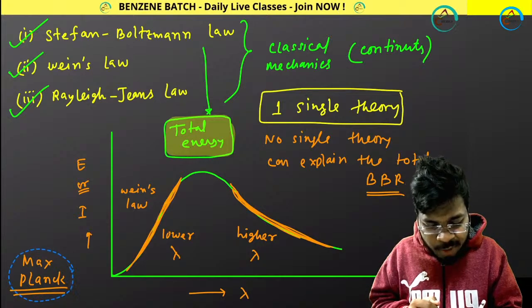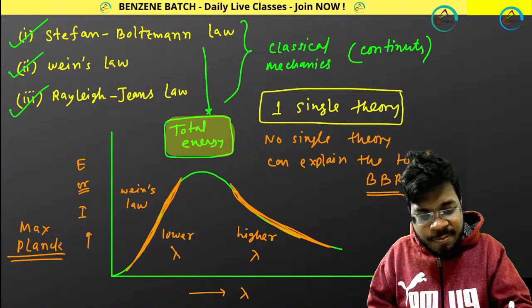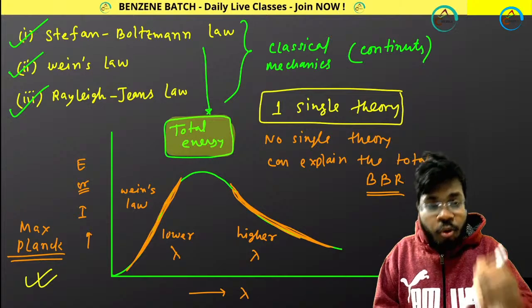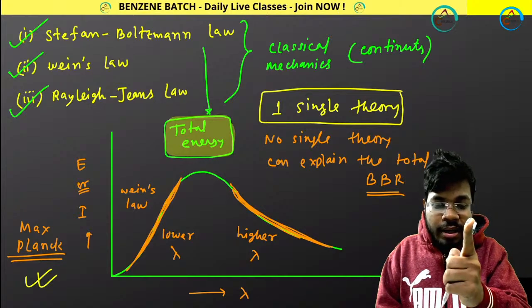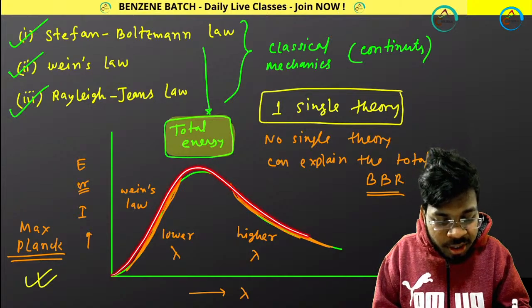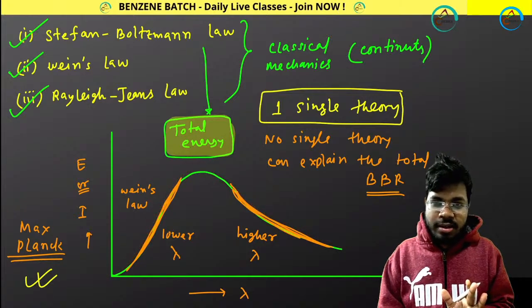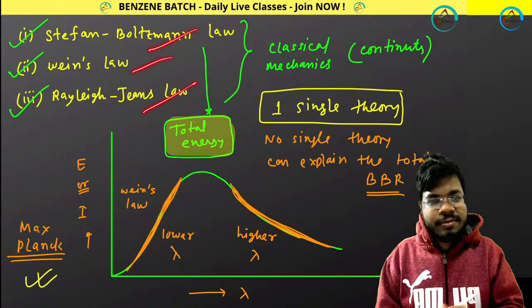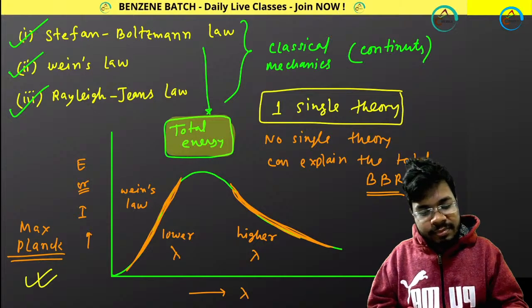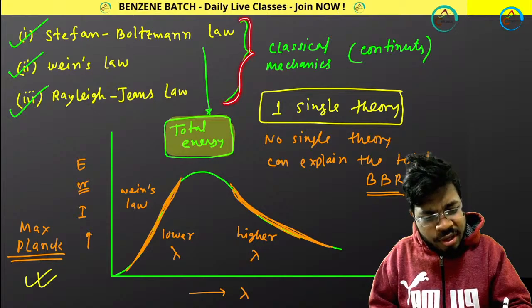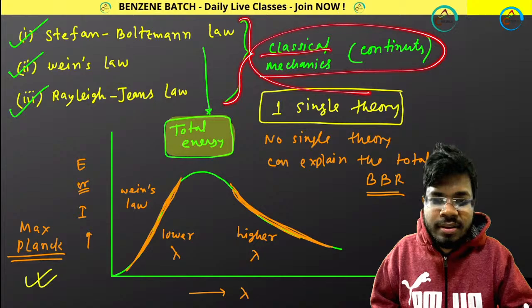That's the method that I will be showing you, how Max Planck showed that from only one theory I can explain the full black body radiation curve. I don't need three different theories. And these three different theories were classical mechanical theories.